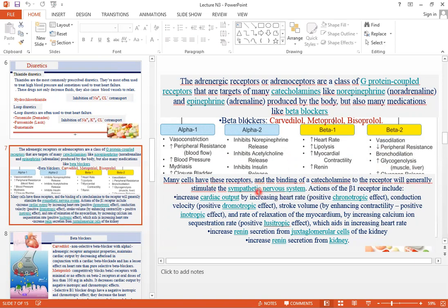Many of the cell receptors bind catecholamines, which generally stimulate the sympathetic nervous system. The action of the beta 1 receptor includes increased cardiac output, which increases heart rate and conduction velocity, increases the rate of relaxation of the myocardium, and increases renin secretion from the kidney.